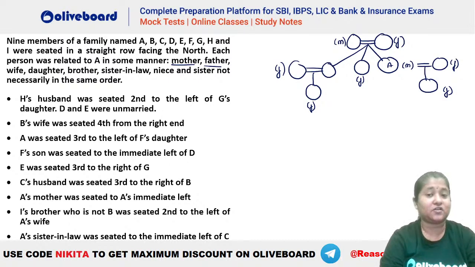How is A male? Because he has a wife. Okay, it is given here, no? He has a wife here, so wife has to be female, so A has to be male. Right? If somebody has a wife, that means he will be a male person. That's okay, Shravani. Chalo, try this.